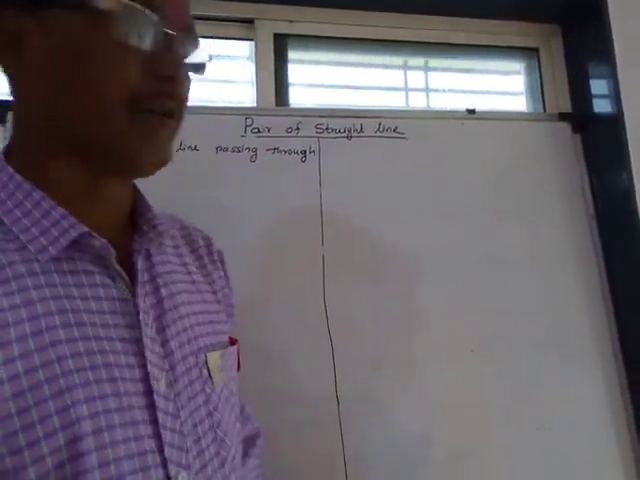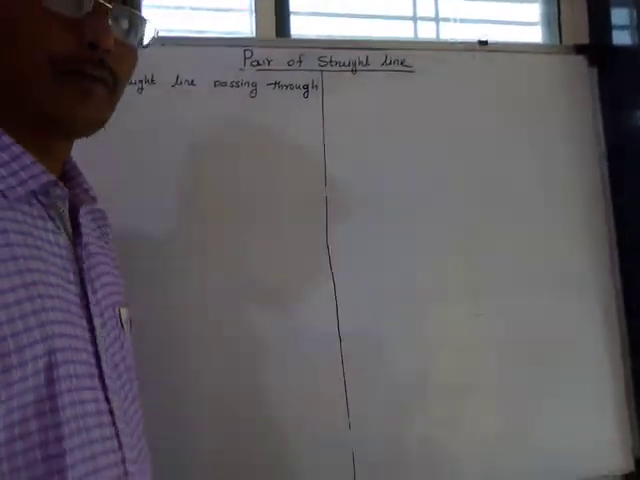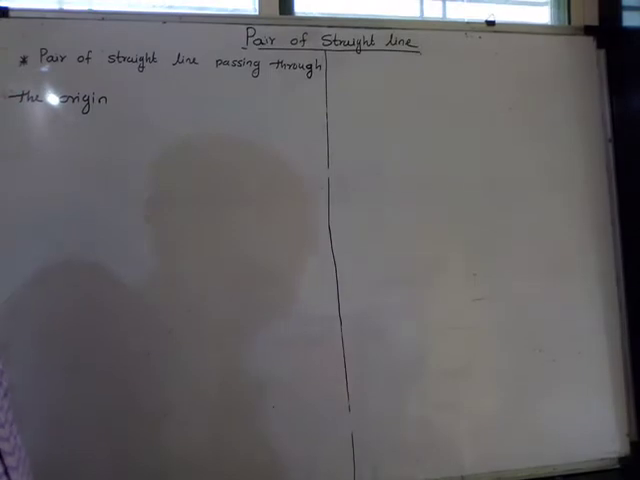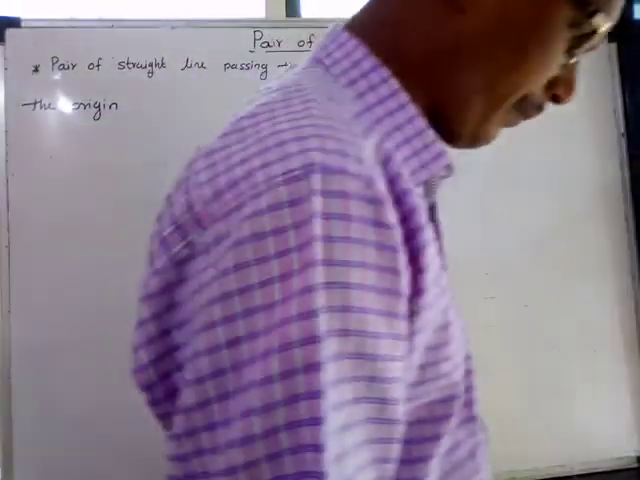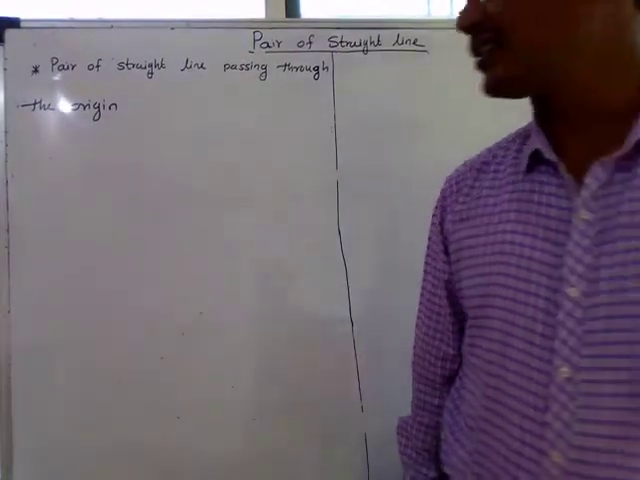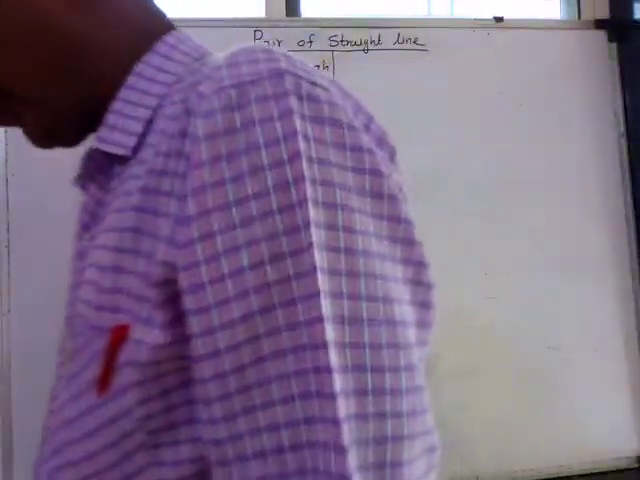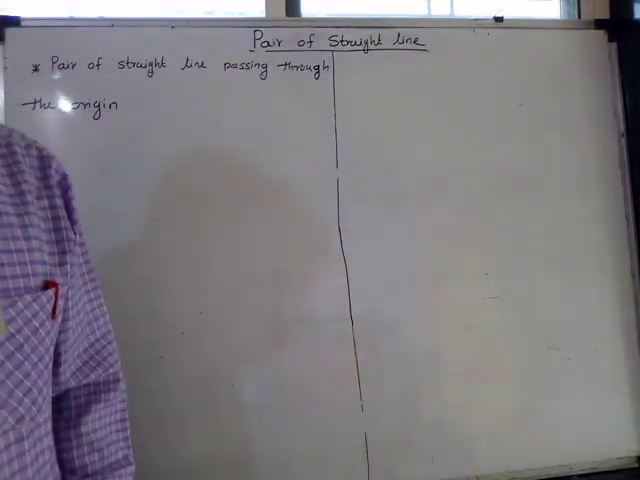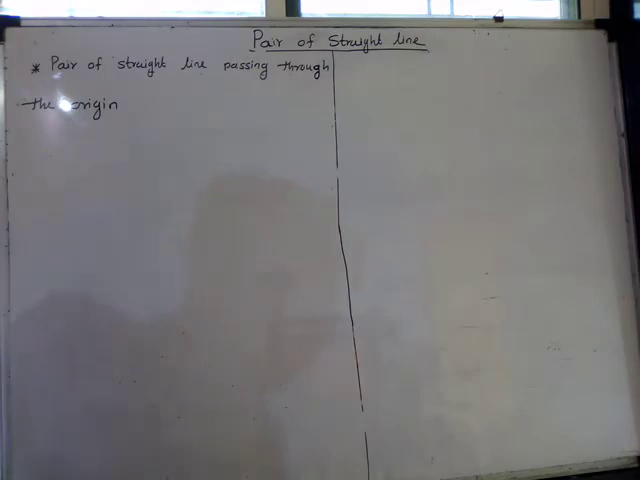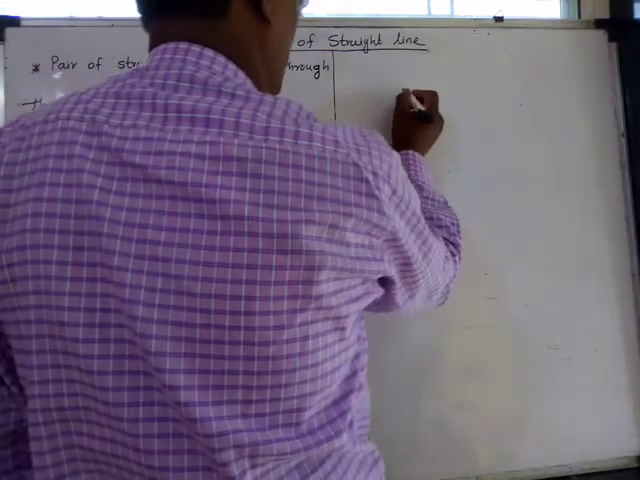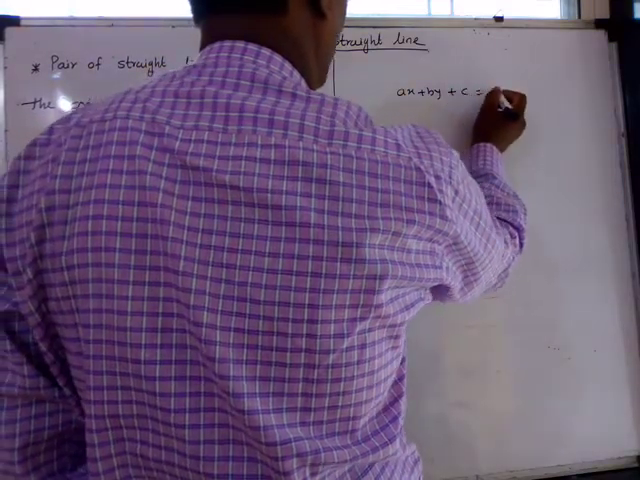In my series of two lectures, we have completed one point in the straight line, that is the combined equation of the two lines. Now today we are going to start with the new point, that is the pair of straight lines passing through the origin. So we know in 11th standard we have studied the general equation of the straight line, that is ax plus by plus c is equal to 0.